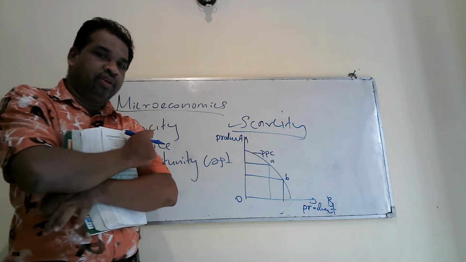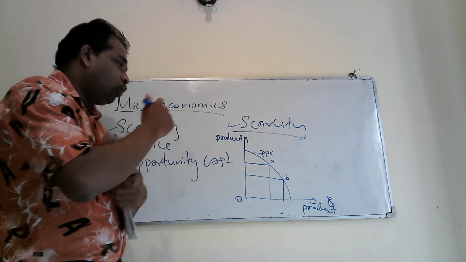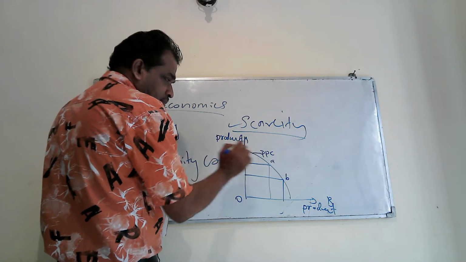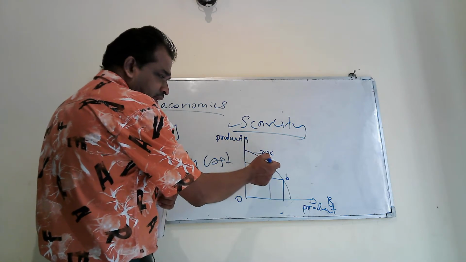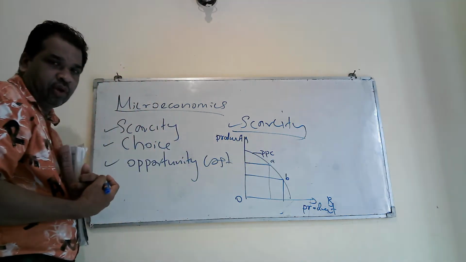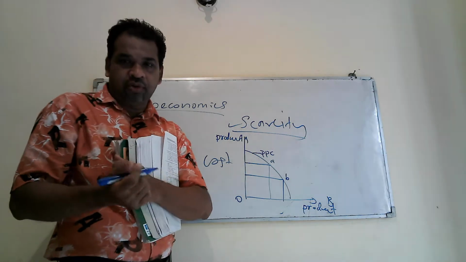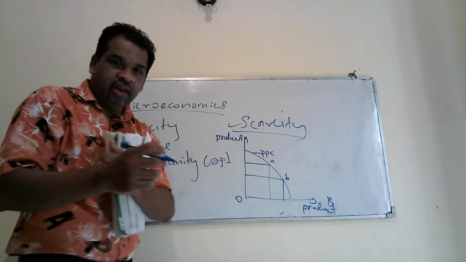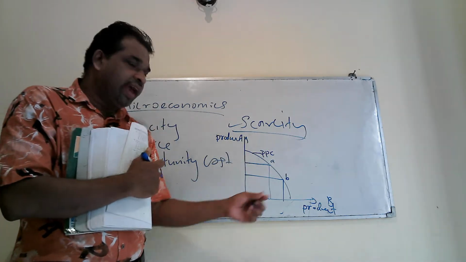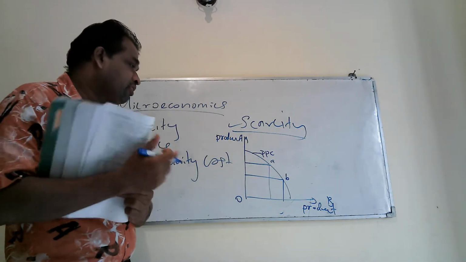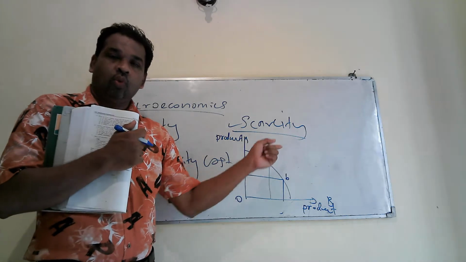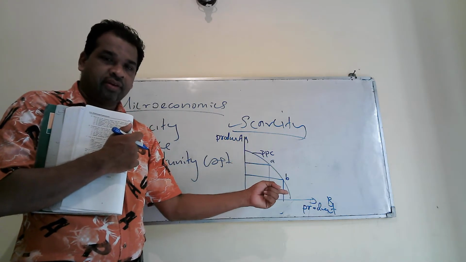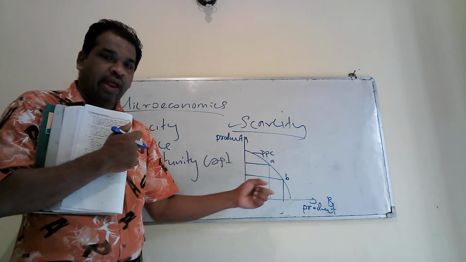You have no sufficient resources. If you select point A, you have to sacrifice combination B. That is because of choice. Choice is selecting the best option. At the exam, you have to draw this diagram and explain what choice is. When you select one option, you will have to reject other things.